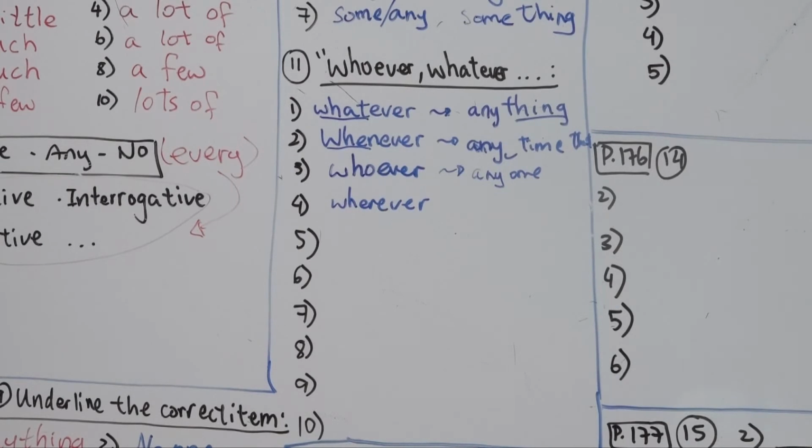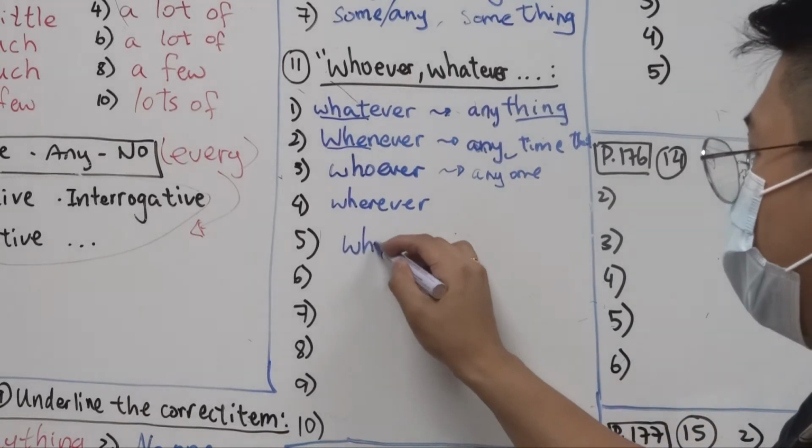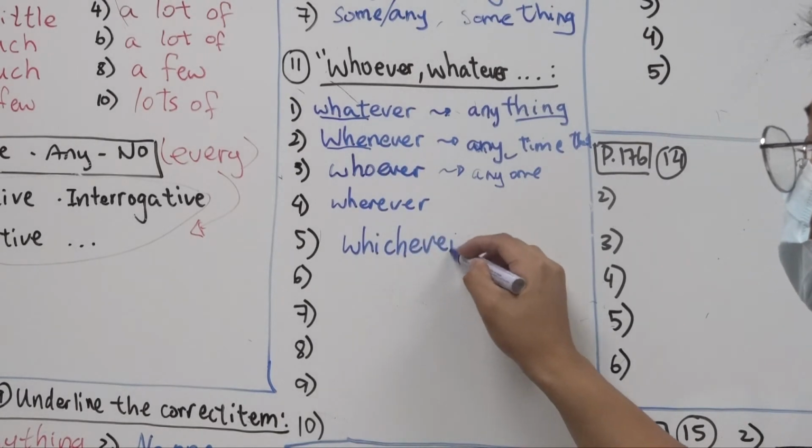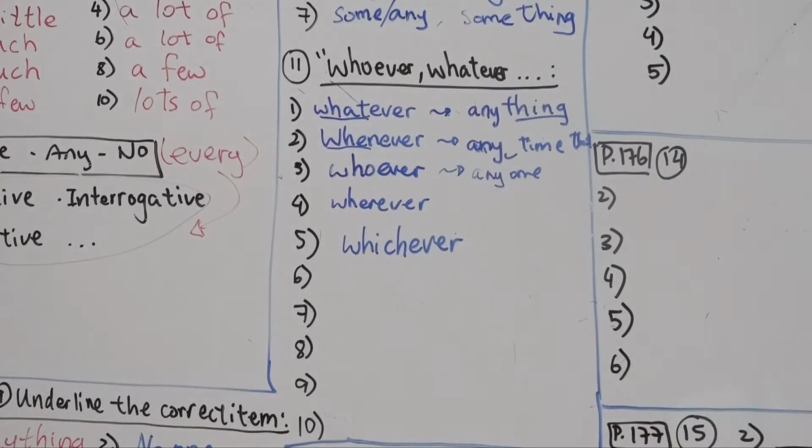Alright, number 5. Red and green both look good on you. Blank color you choose, I'm sure it will suit you. We're talking about a choice, so any of the colors you choose is okay. So it's whichever color you choose. Whichever color you choose, it's alright. You look good in both, or either color. Having a choice, whichever.